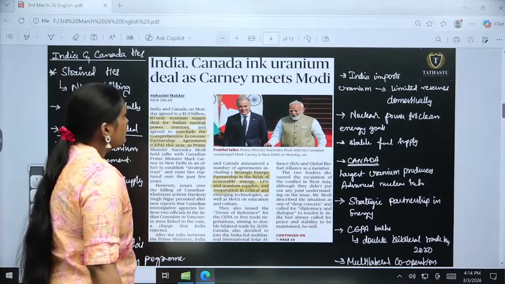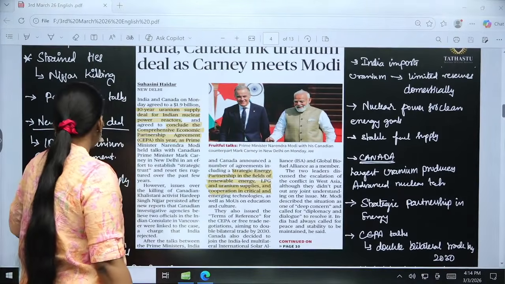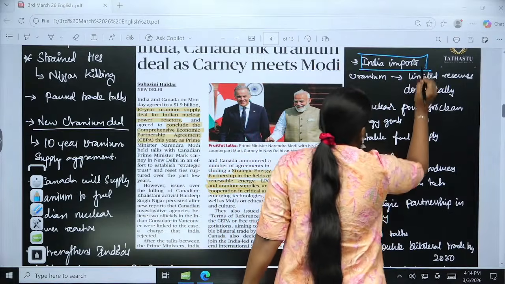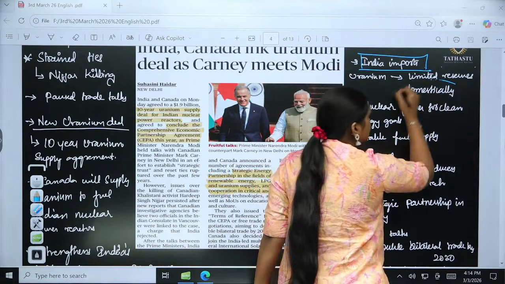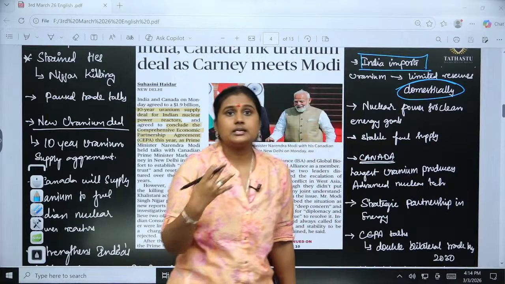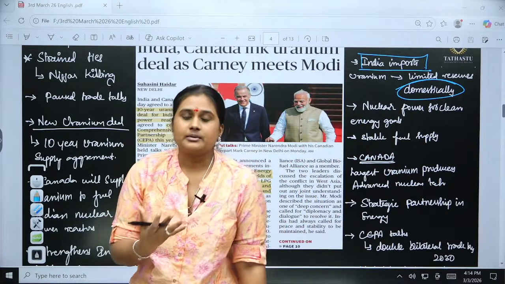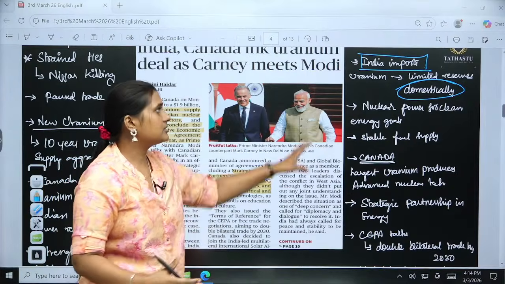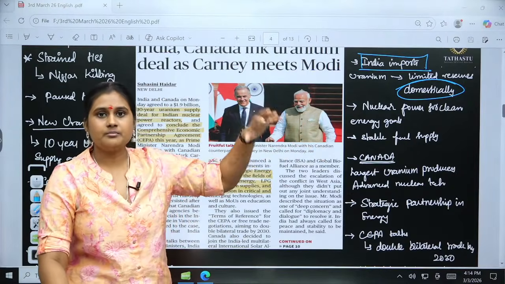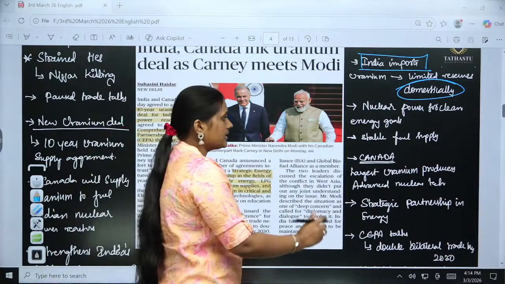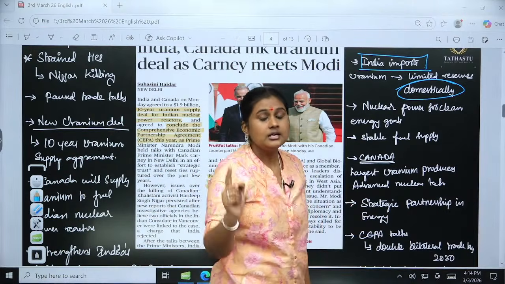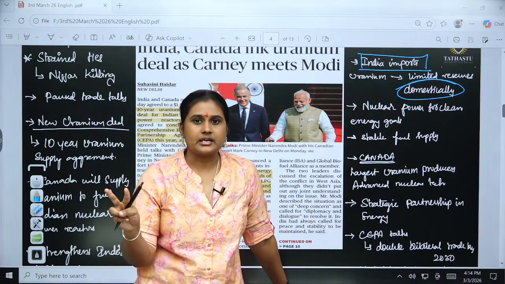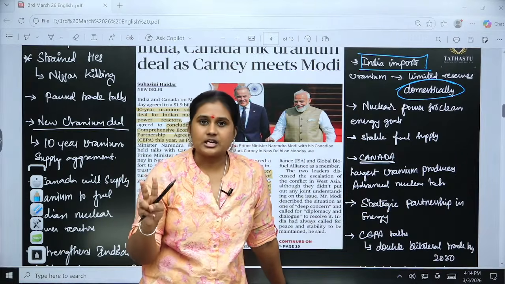Then, if we see the import pattern of India, India imports uranium, because domestically it is very limited. The uranium availability in India is very limited. We don't have much. So what is the basic thing for this? India is going to import it from different baskets. One among the baskets is going to be Canada. In this case, we will be getting two things: we are getting uranium, and we are getting an extended, better relationship with Canada.